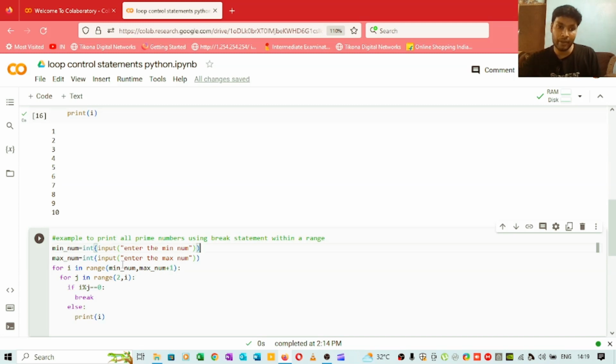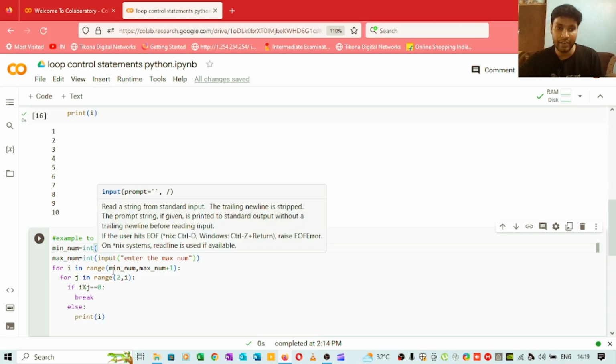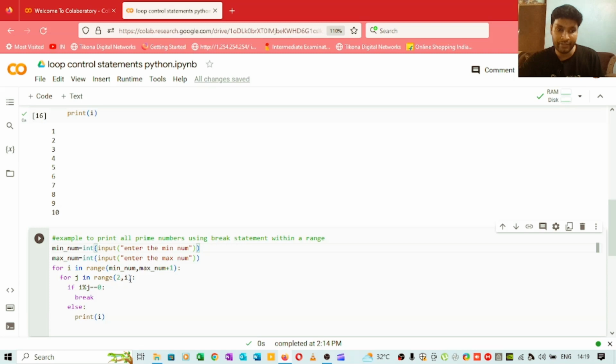So now apart from 1 and the number itself, we want to check between this range. Suppose we are taking the number as 5, so we are not taking 1 and we are not taking 5, because we are not taking 5 plus 1. So if we are checking whether 5 is a prime number or not, we are not taking 1 and not taking 5, we are checking 2 to 4.